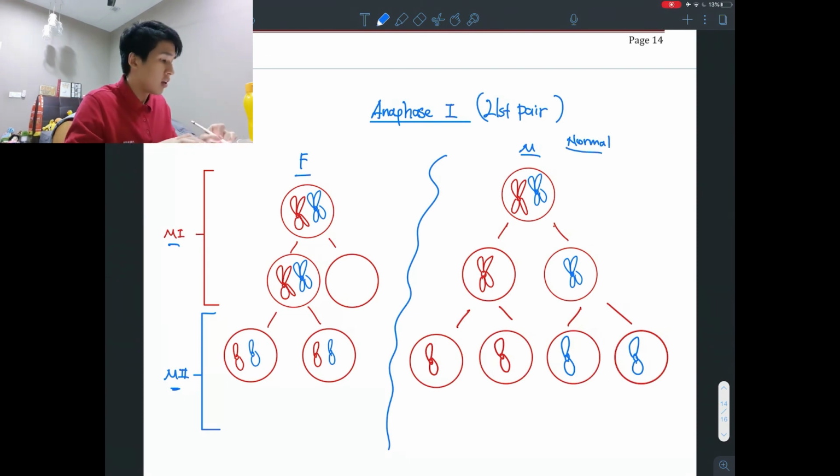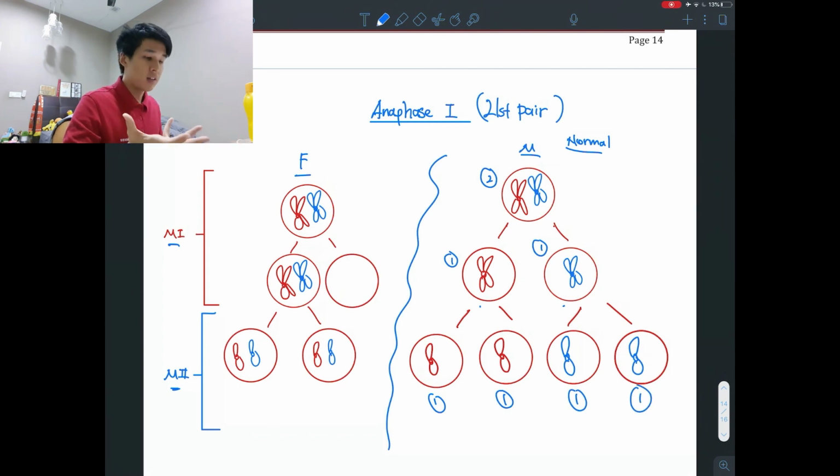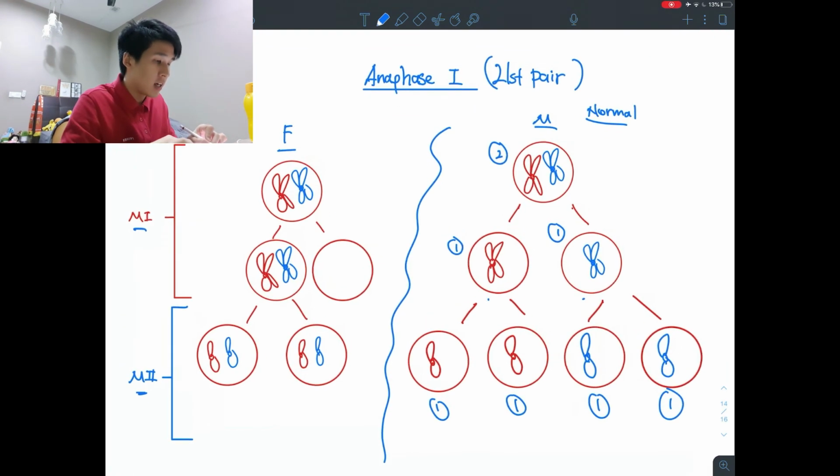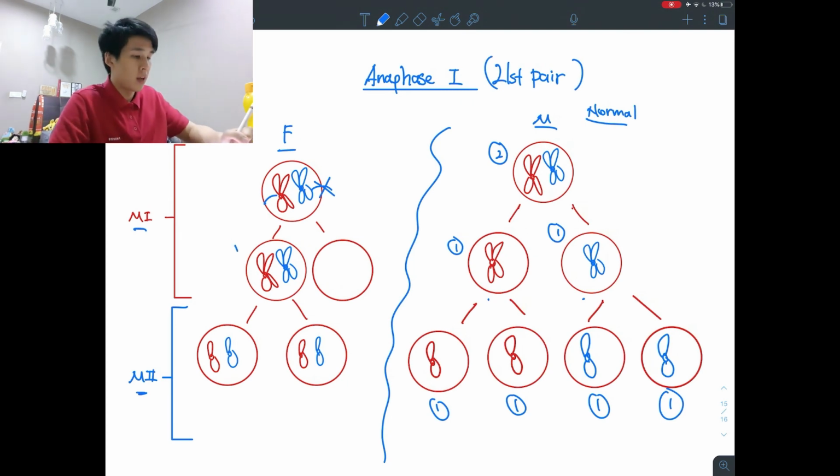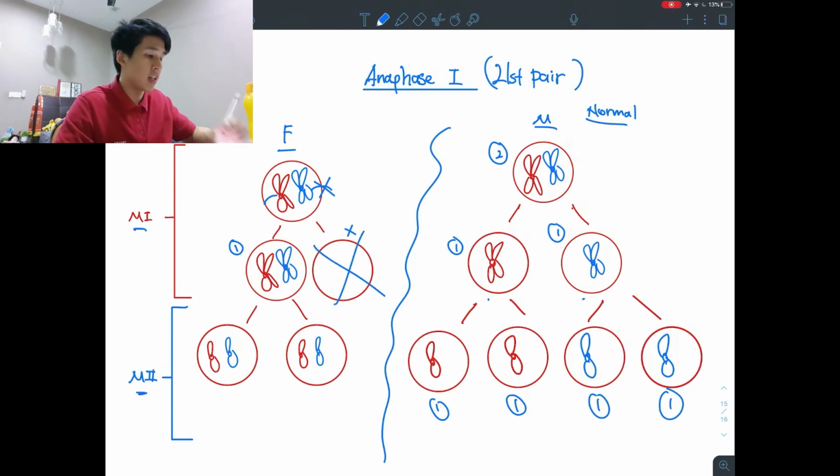In normal meiosis 1, it should split like this. Here it becomes haploid already. Beginning with 2, now 1. Then during meiosis 2, I further split off their arms and legs, becoming 1, 1, 1, 1. But in the father, there's a bit of a problem. During meiosis 1, the spindle fiber doesn't form properly. This side spindle fiber is spoiled and doesn't pull the chromosome. So both homologous chromosomes come to one side, and the other cell gets 0. We don't look at that one anymore.